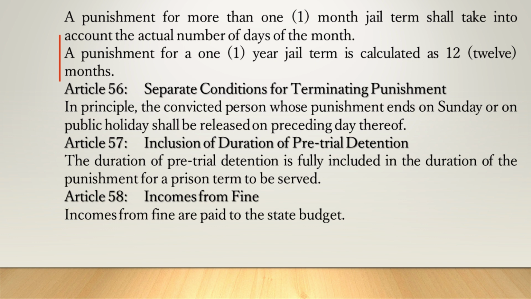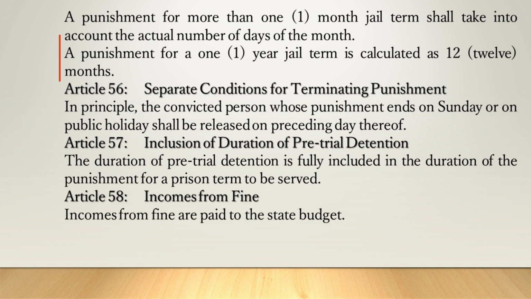A punishment for a one-year jail term is calculated as 12 months. Article 56. Separate conditions for terminating punishment. In principle, the convicted person whose punishment ends on Sunday or on a public holiday shall be released on the preceding day thereof.